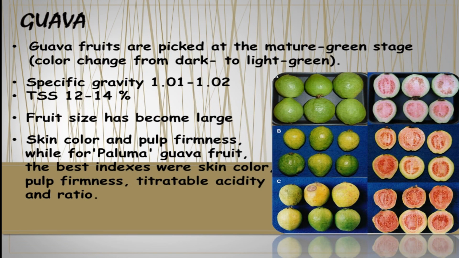When we come to guava, there are different colors. The guava fruits are picked at the mature green stage. Color change from dark to light green, that is the specific thing. And TSS value should be 12 to 14. Specific gravity is also very important. Fruit size becomes larger as it comes to the maturity stages. And there are some more parameters that we want to consider.